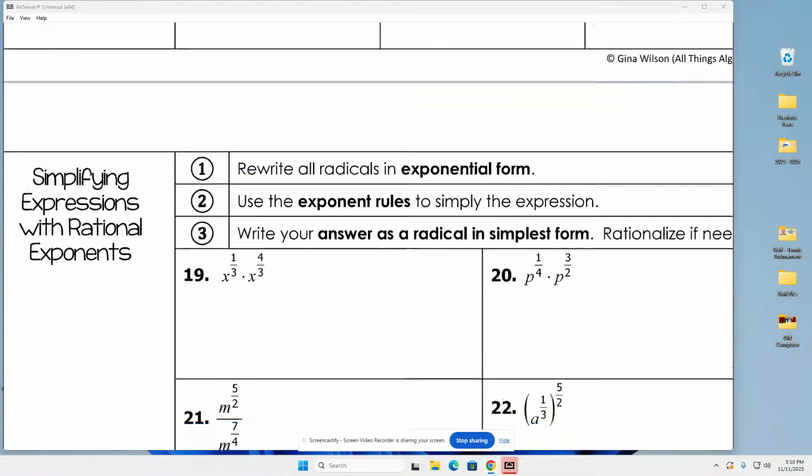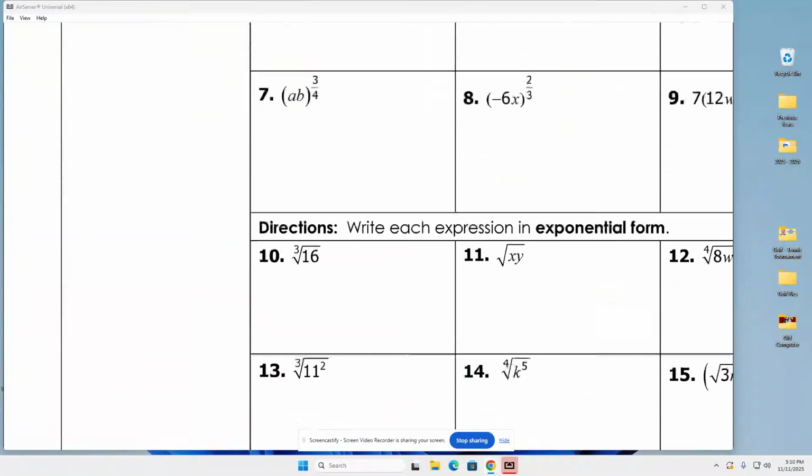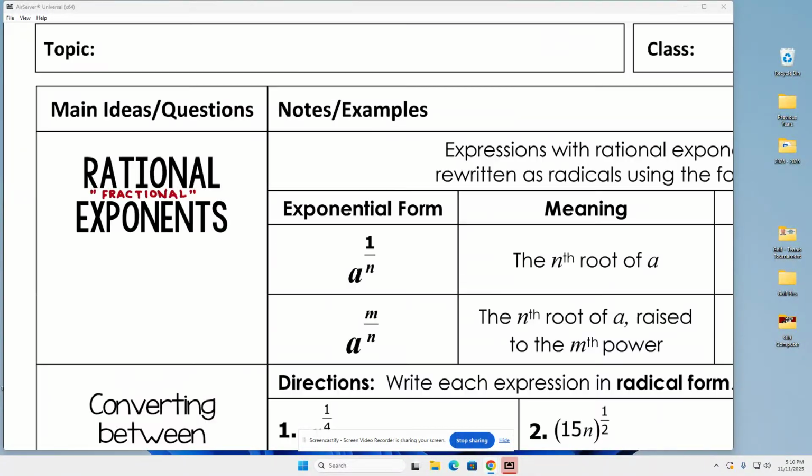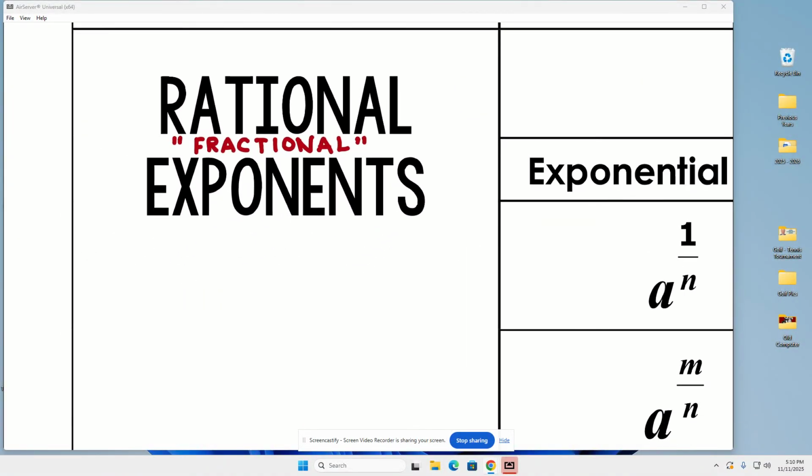Even the ones you can't see yet, they can be fractional exponents. Look at all these fractional exponents. Y'all see all this? Well, that's what we're dealing with today. Rational exponents, fractional exponents. So here's the other thing I want you to write. I want you to write that rational exponents can always be written as radicals. Okay? Rational exponents are another way to write radicals. Radicals is another way to write rational exponents.